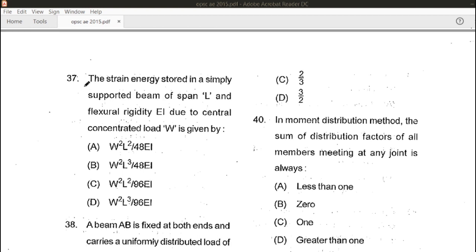We can see the strain energy stored in a simply supported beam of span L and flexural rigidity EI due to central concentrated load W is given by. This is the strain energy, and strain energy U is given by twice of integral 0 to L by 2 of M square upon twice of EI dx, where M will be given as Wx by 2.